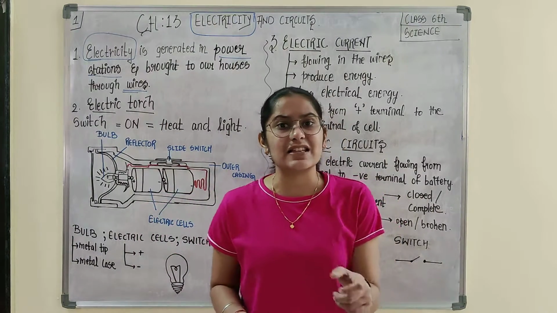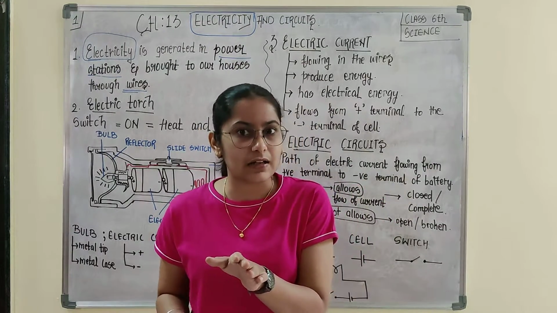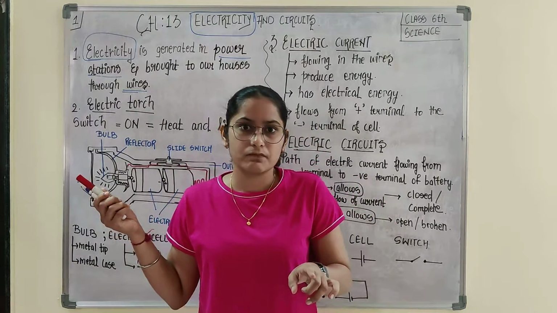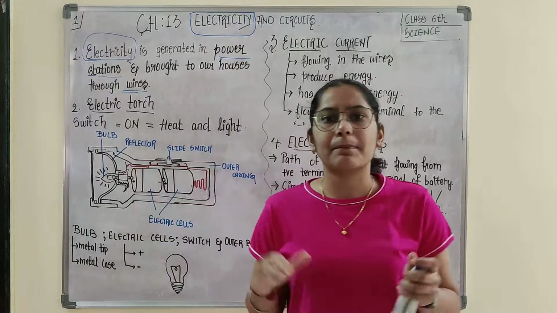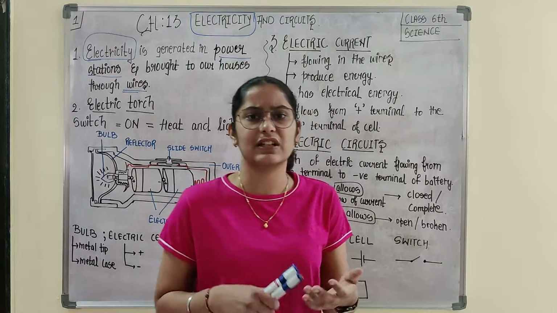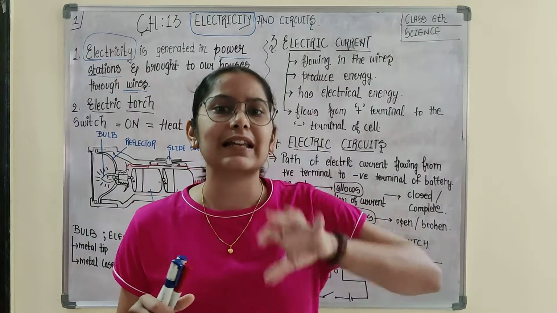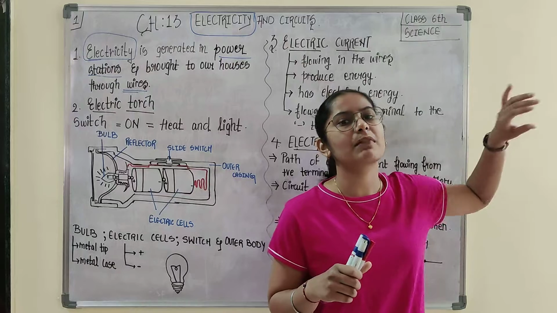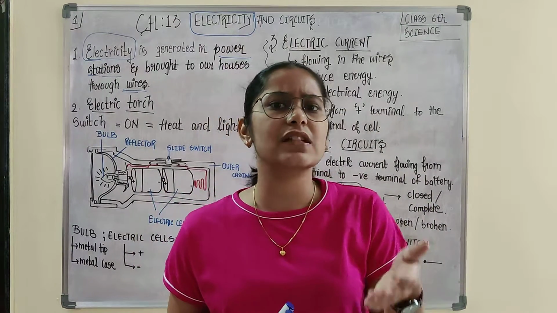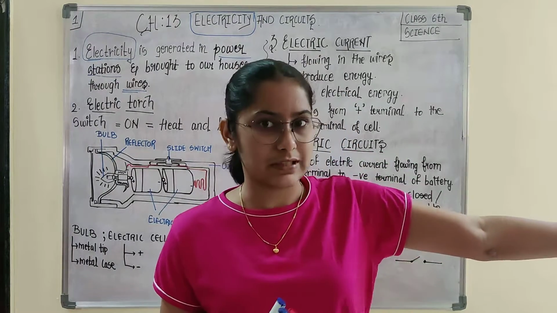But in case I talk about some appliances which use electric current but do not require electricity from power stations. Obviously, your big appliances, like washing machine, refrigerator, fans, tube lights, all require electricity. This electricity is coming through wires from power stations. But there are some appliances which are not dependent on the electricity provided by power stations.